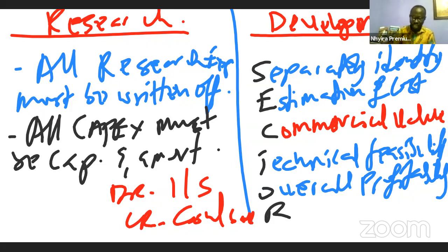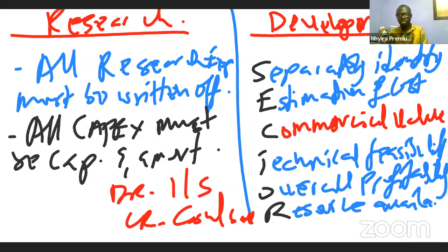Then the last one is that there are resources available to complete. That is the R. All of the SECTOR criteria must be met before development expenses can be capitalized. If not, it must be written off. It is capitalized and amortized over the economic useful life determined by the entity. This is what we mean by the criteria for the recognition of development costs.